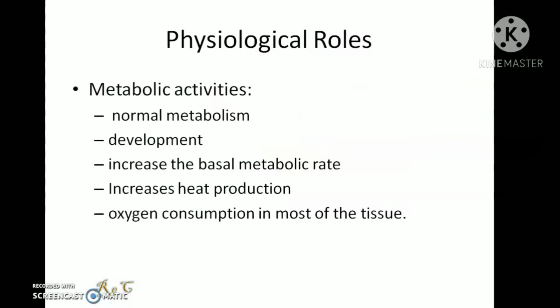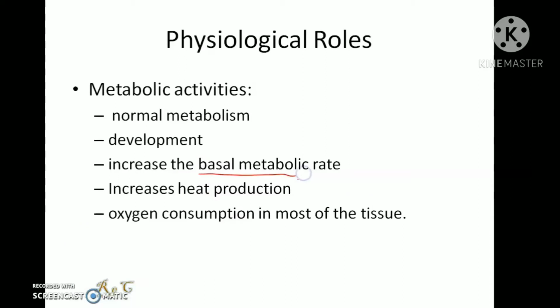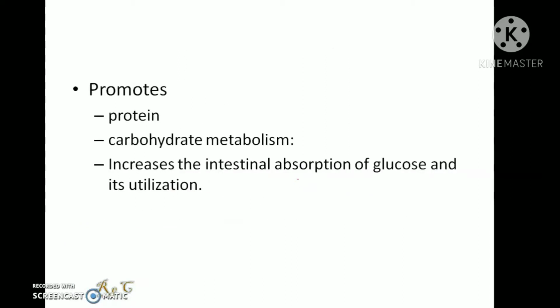Coming to the physiological roles of thyroid hormone. Thyroid hormones are important for metabolic activities. They are essential for normal metabolism as well as for development, and they cause an increase in the basal metabolic rate. They cause an increase in heat production, oxygen consumption in most of the tissues, etc. Then thyroid hormones promote carbohydrate metabolism and protein metabolism.